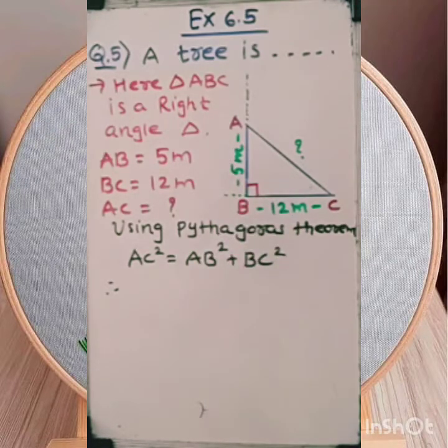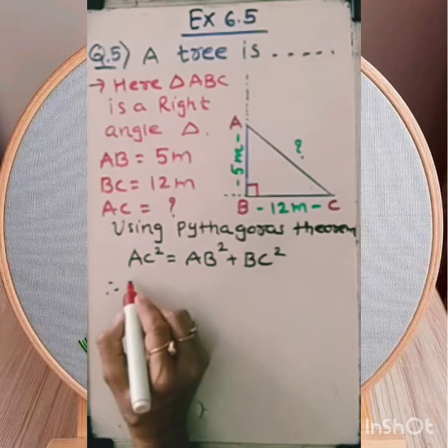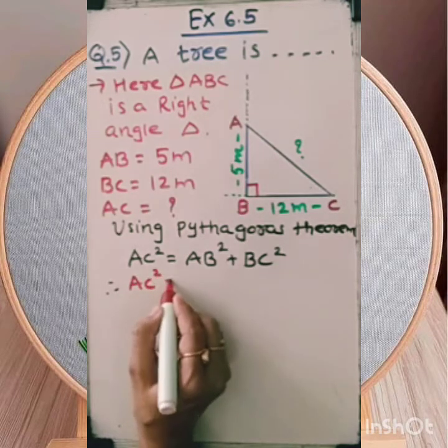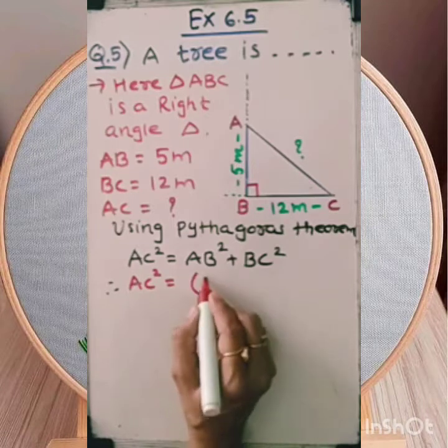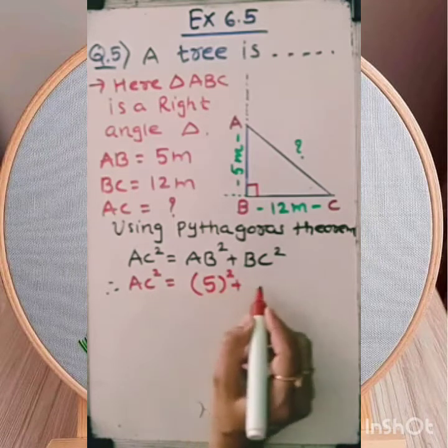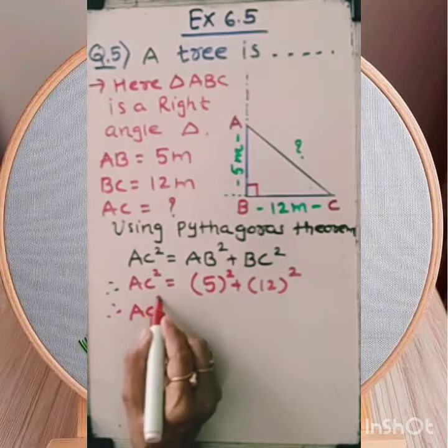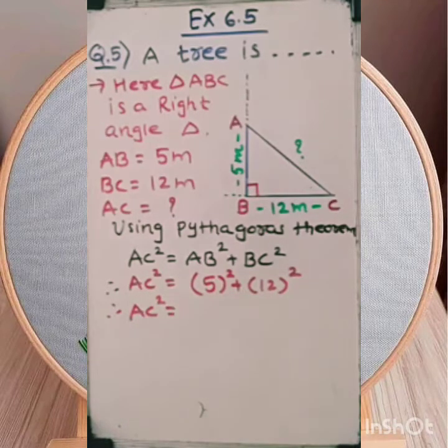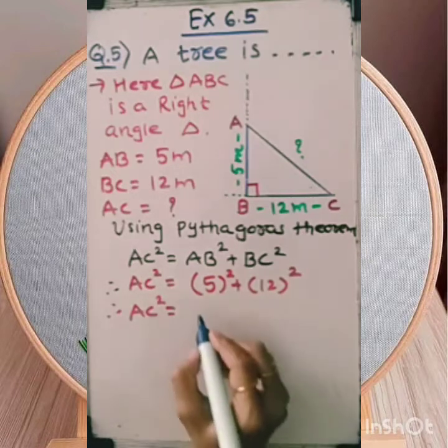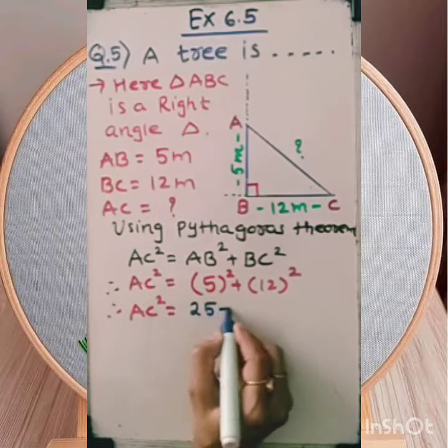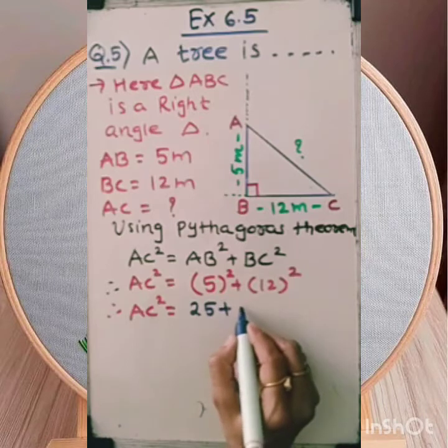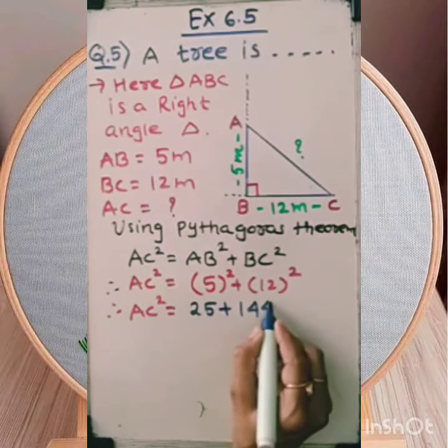Now let's substitute the values. AC square we do not know, so let it be as it is. AB is 5 and BC is 12. So AC square equals 5 square, which is 5 into 5, that is 25, plus 12 square, 12 into 12, that is 144.